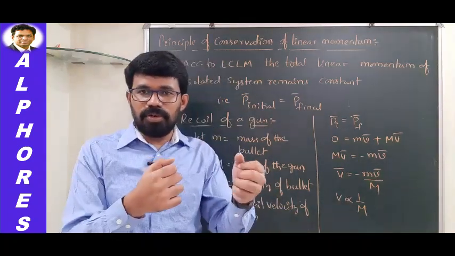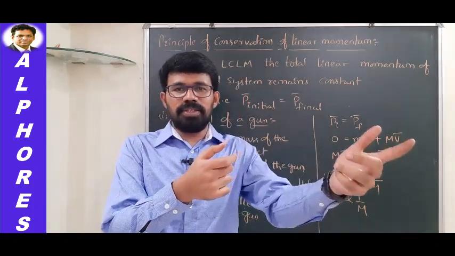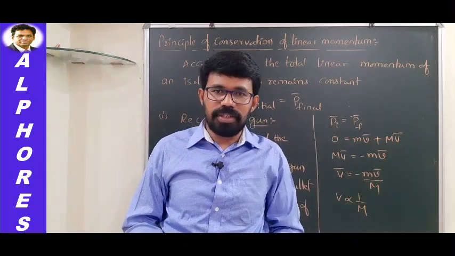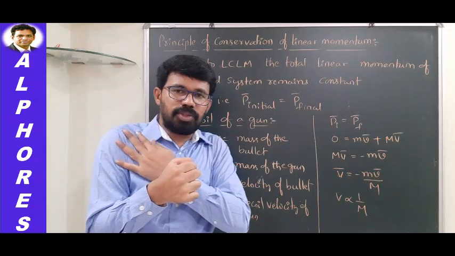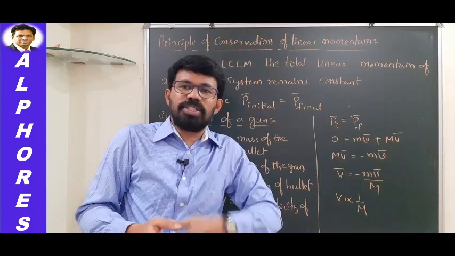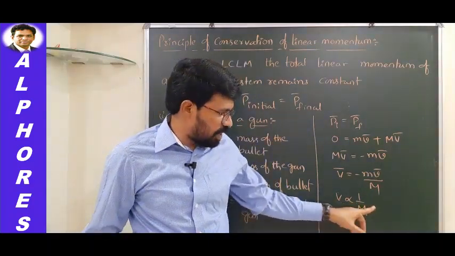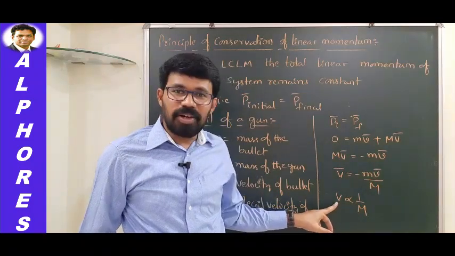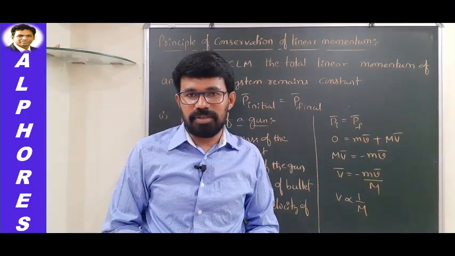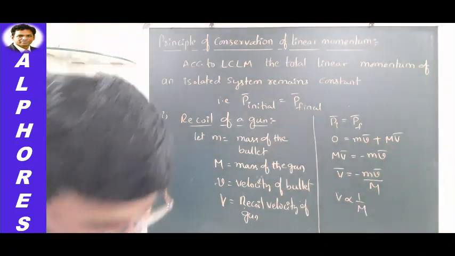So if he doesn't hold firmly against his shoulder, what happens? The moment the bullet releases, the gun will move in the backward direction, or it may fall down, isn't it? So when he is holding the gun against his shoulder firmly, he is actually bringing his entire body's mass in touch with the gun. Because of that, the effective mass increases and recoil velocity decreases. So that's how guns can be handled. Okay, now let us proceed with one more small application.